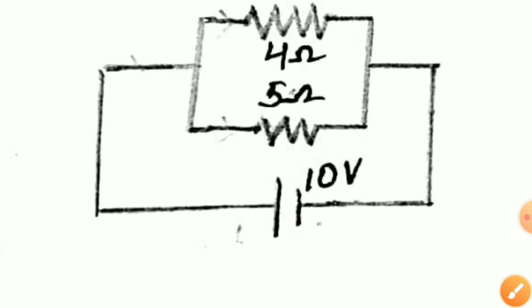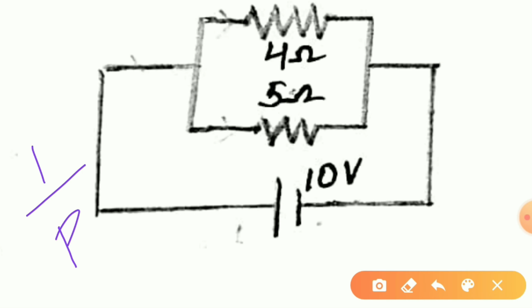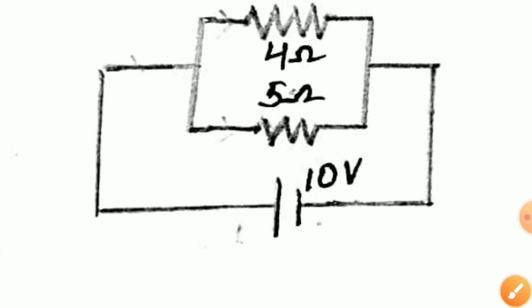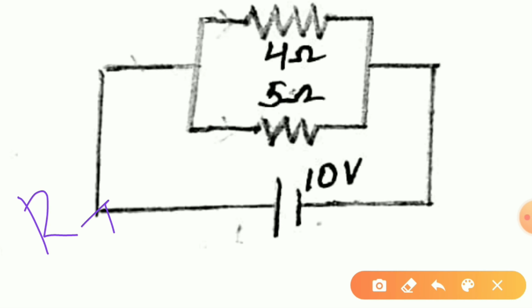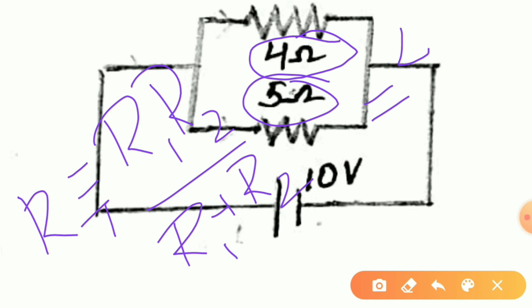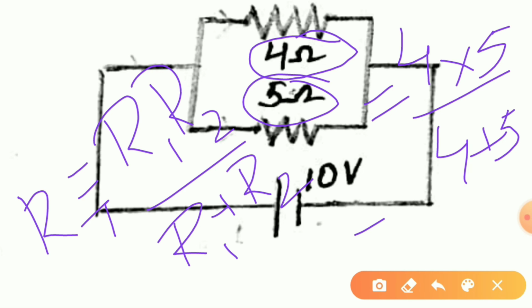So in order to find equivalent resistance, we can go through the solution as 1 by R total is equal to 1 by R1 plus 1 by R2, or we also know the solution for the equation, that is R total is equal to R1 R2 divided by R1 plus R2. On substituting the values of resistor R1 as 4 ohm and R2 as 5 ohm, it can be equated as 4 into 5 upon 4 plus 5. We get equivalent resistance as 2.2 ohm.